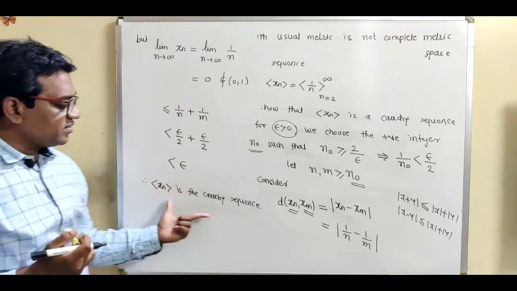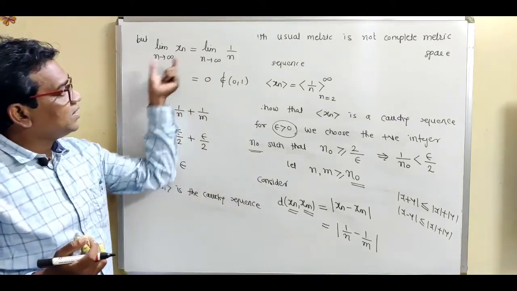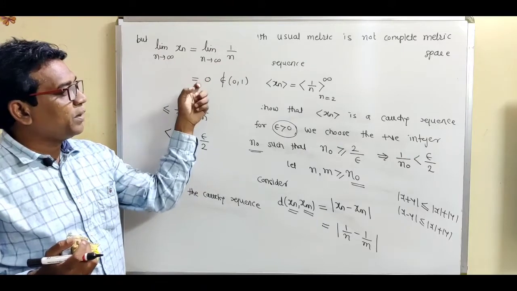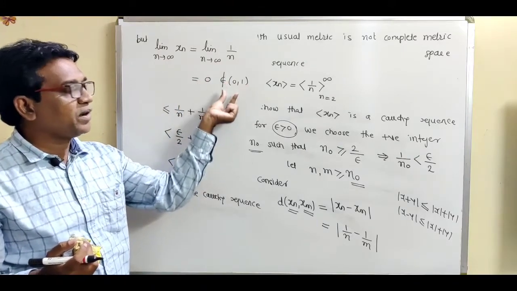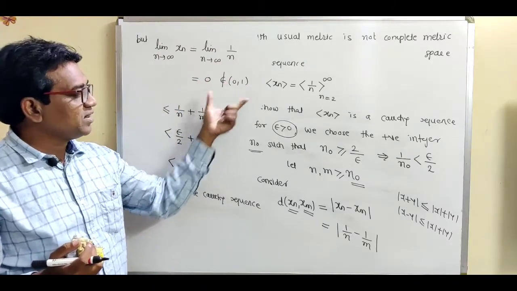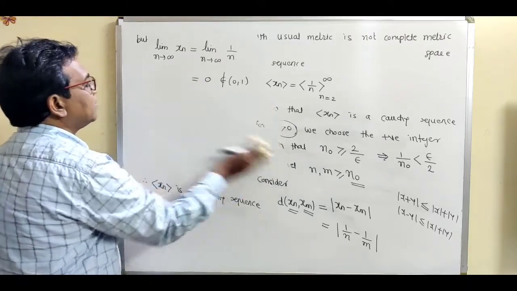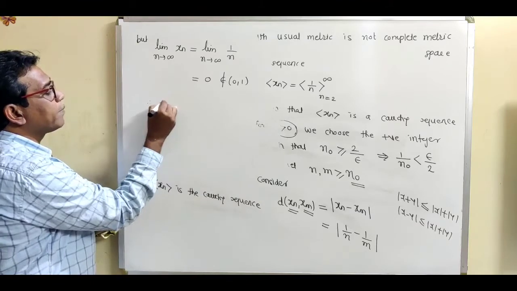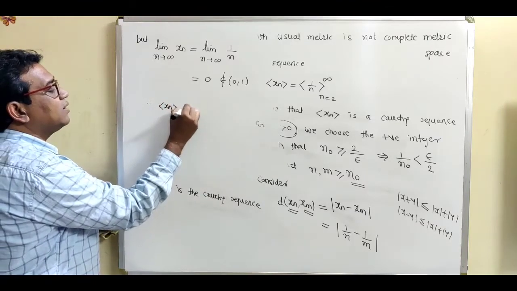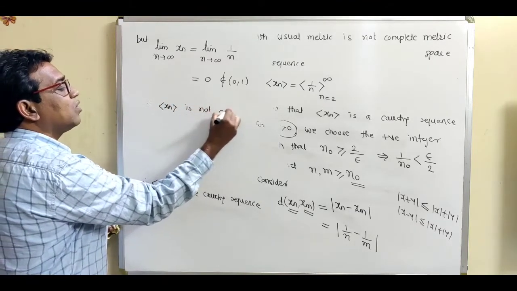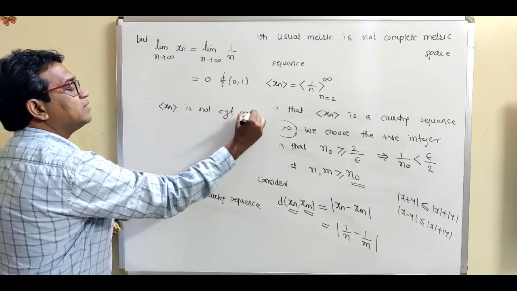So it converges to 0, but 0 is not an element of that open interval (0, 1). So we can say that this is not a convergent sequence. Therefore, xn is not convergent.